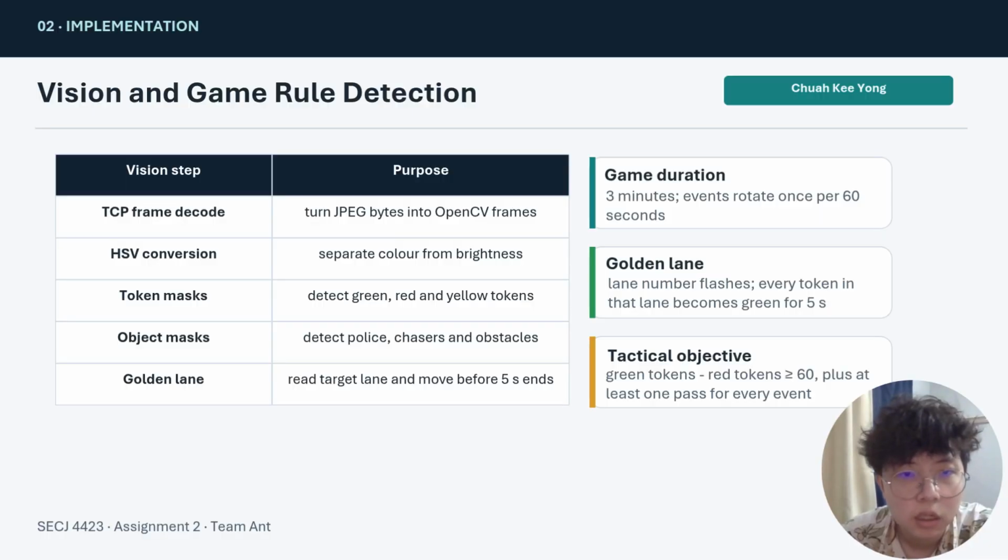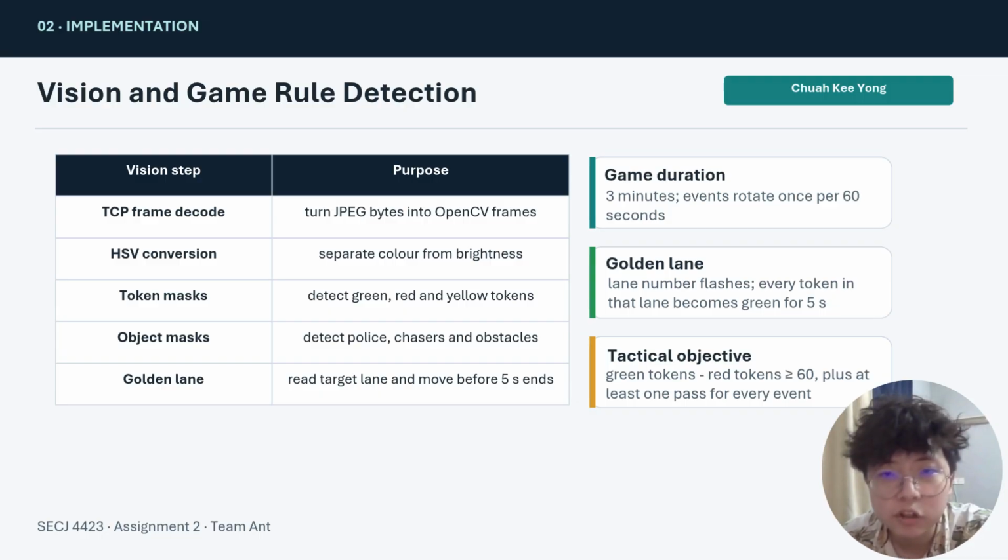So, for each vision step, we have the TCP frame decode. The purpose is to turn the JPEG bytes into OpenCV frames, so the AI can understand them. Another is HSV conversion. We separate color from brightness, so the car can detect the police car. We have the token mask as well, so we can detect green, red, and yellow tokens. We also have the object mask, so we can detect the police chasers and cyclists, and we have a golden lane. We can read the target lane and morph it before the 5 second mark ends.